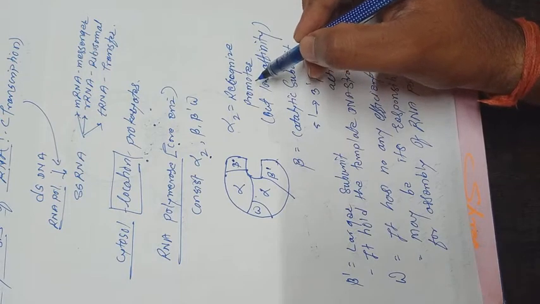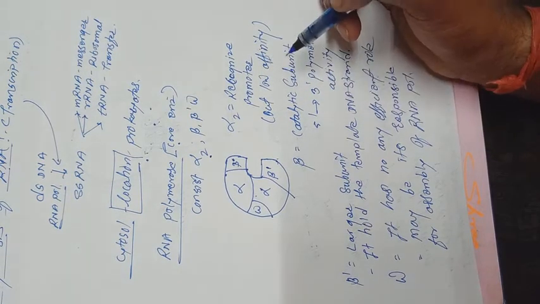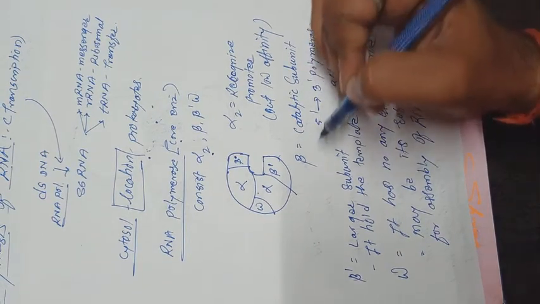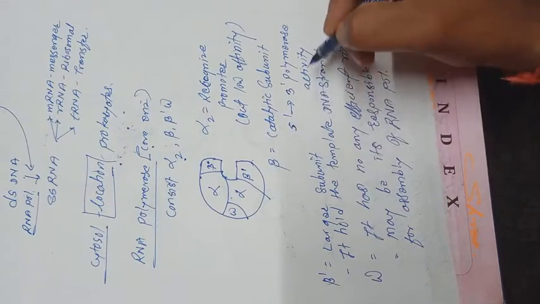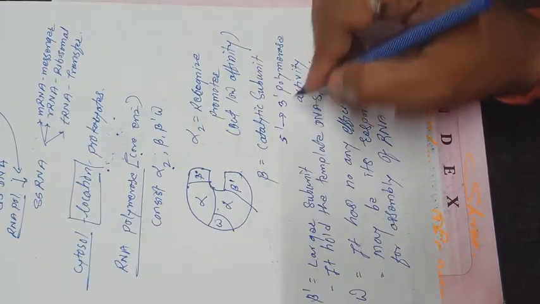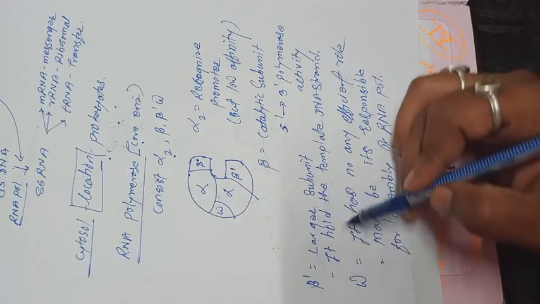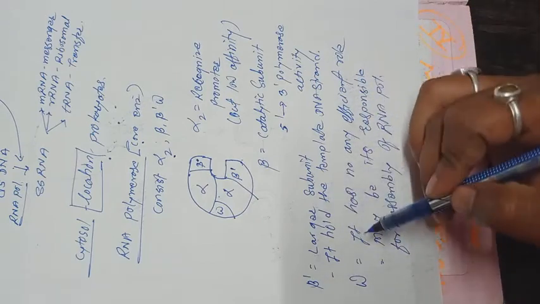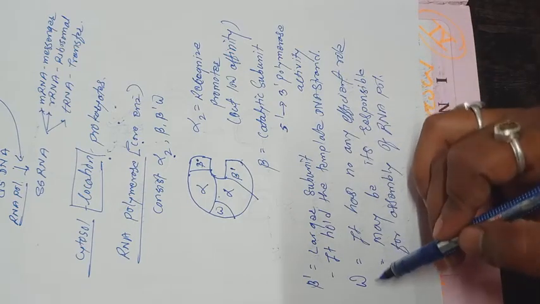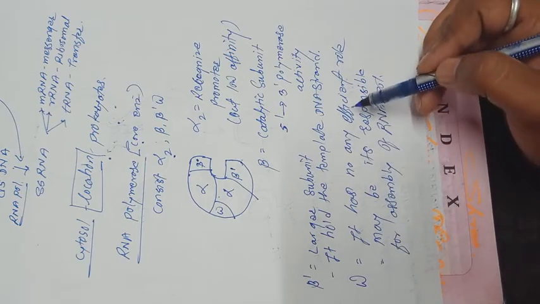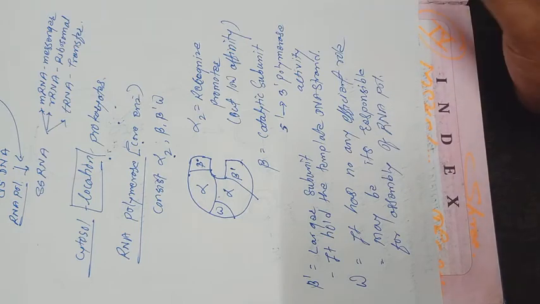The promoter is an important region responsible for the binding of RNA polymerase, but with low affinity. The beta subunit is a catalytic subunit with 5' to 3' polymerase activity, and it elongates the strand. Beta prime is a larger subunit. It holds the template DNA strand until the completion of RNA transcription. Omega has no efficient role, but maybe it is responsible for the assembly of RNA polymerase.